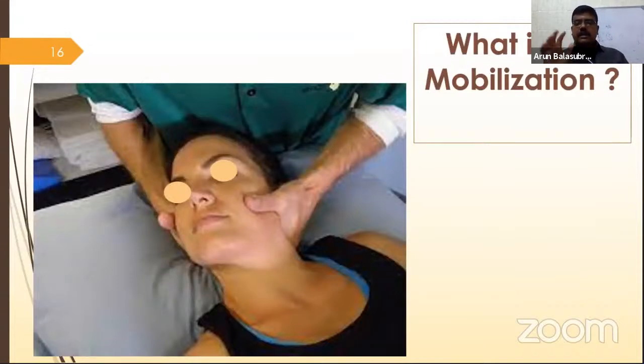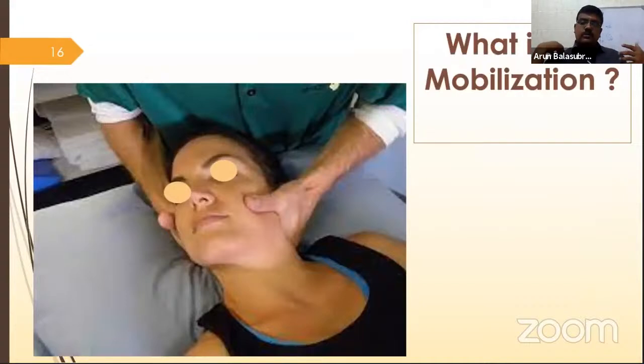So we are not able to use it regularly. You need a lot of practice when you apply this technique. Cervical thrust technique, this high velocity thrust technique for the cervical spine, right? When the therapist does this high velocity thrust, you find an audible click in your ears, especially in the cervical spine, lumbar spine.